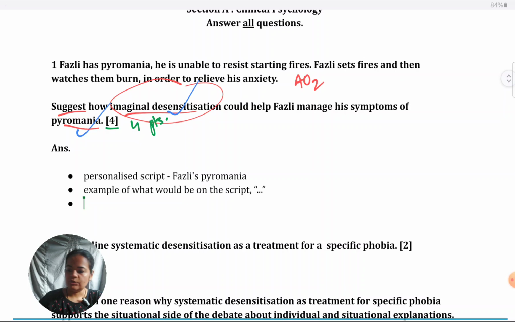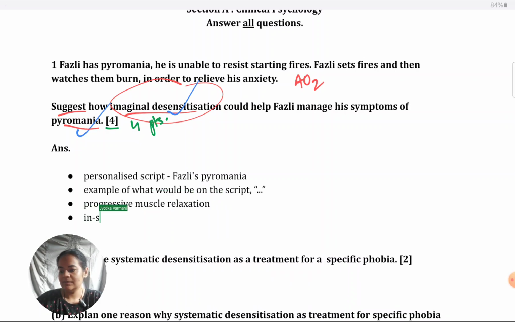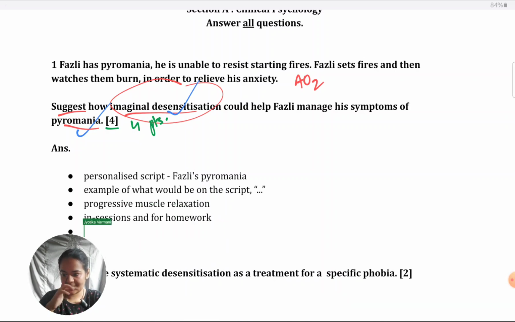Then you could mention how he will be taught progressive muscle relaxation. So when he's imagining the script, the narration, that time he has to practice this. How he will have to do the practice of the script in sessions and for homework. As such, these are 4 points that I've given, but if you want to include more, because after all, it's a lengthy procedure, there are other possible points also.